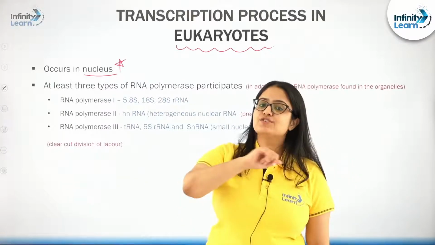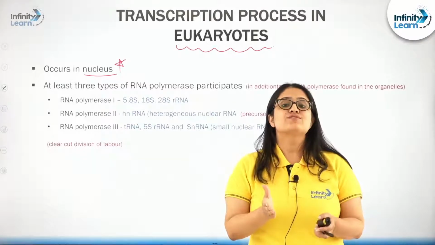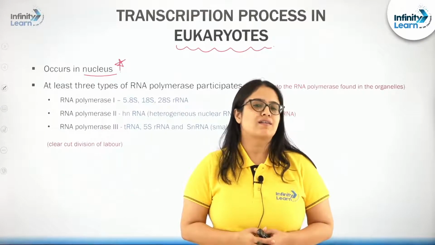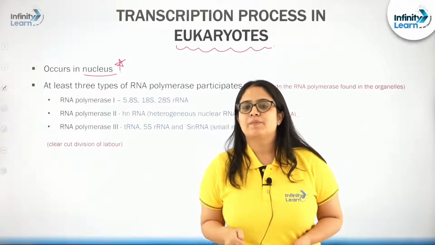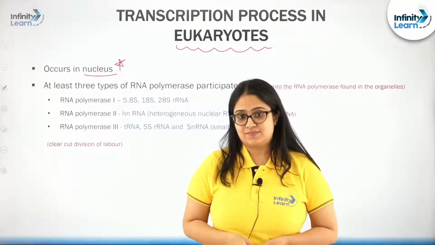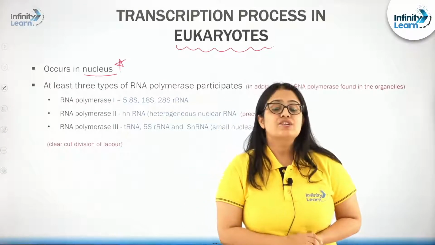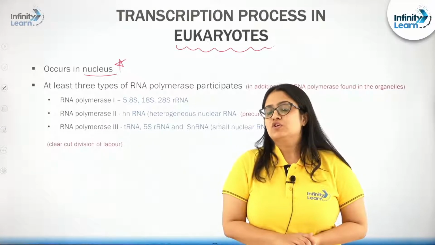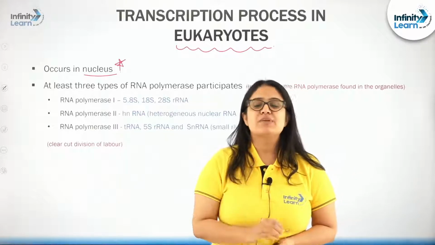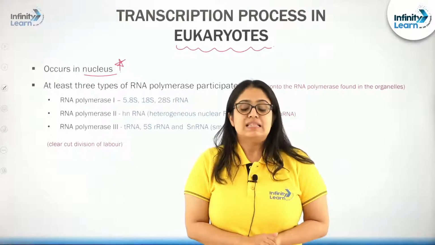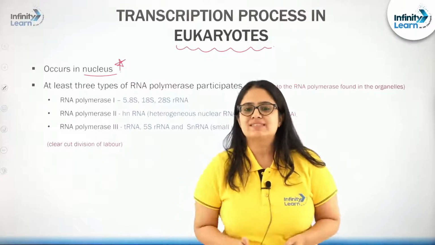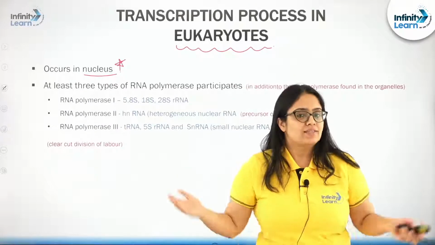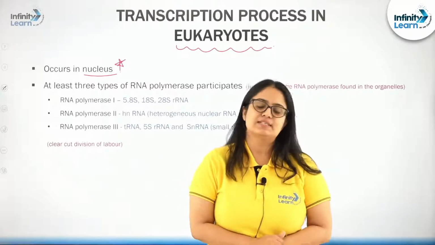Yes, and the presence of introns in a primary transcript, the newly synthesized RNA, needs to be processed, right. So, this is the second additional complexity in the transcription process in a eukaryotic cell. During the processing of a primary transcript RNA, what will happen? The introns, what are introns? The non-coding sequences, right. So, the introns will be removed from the exons part and the remaining exons will be joined in a specific manner, right.